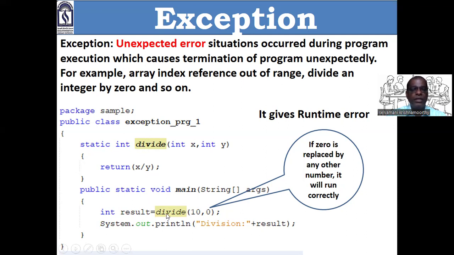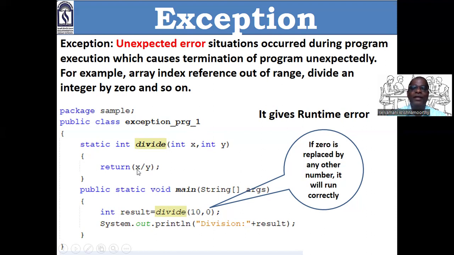This divide is a function call. Now this main is the calling function. This divide is the called function, or user-defined function. On seeing this word divide, control will be transferred to the user-defined function called divide. 10 will be assigned to x, 0 will be assigned to y, no problem. Return 10 divided by 0. What will happen?